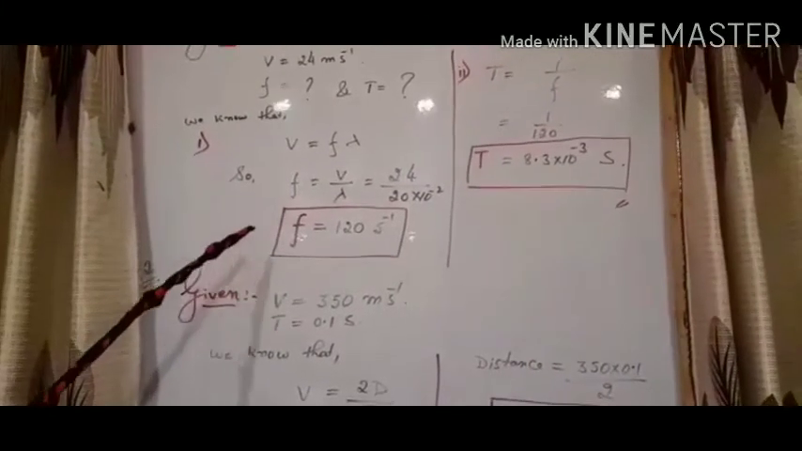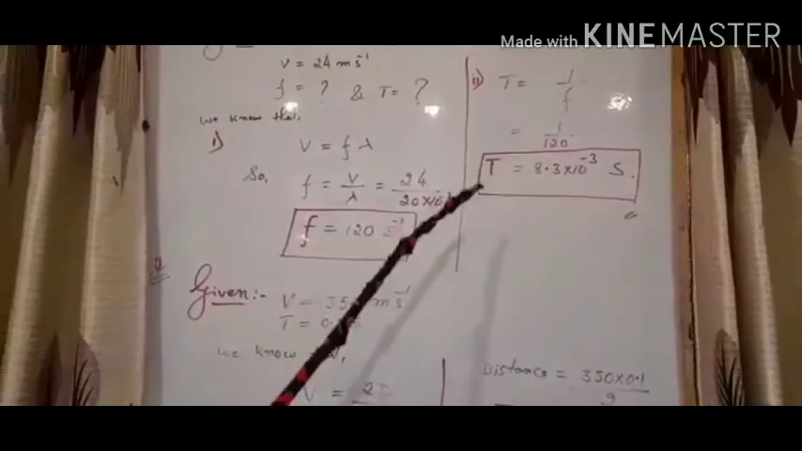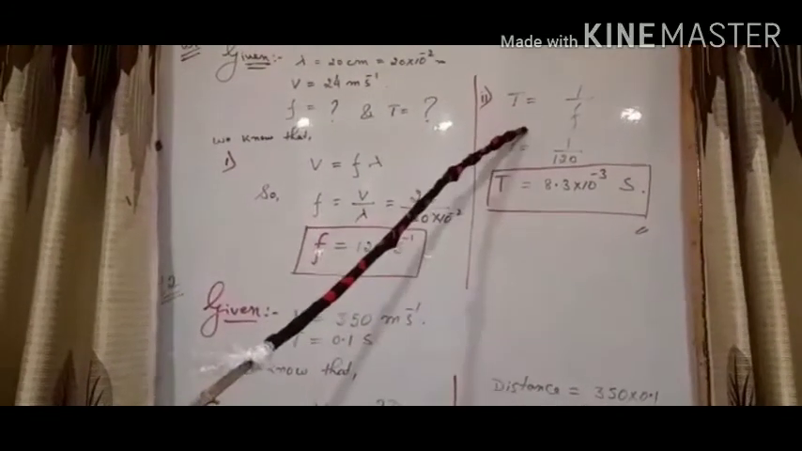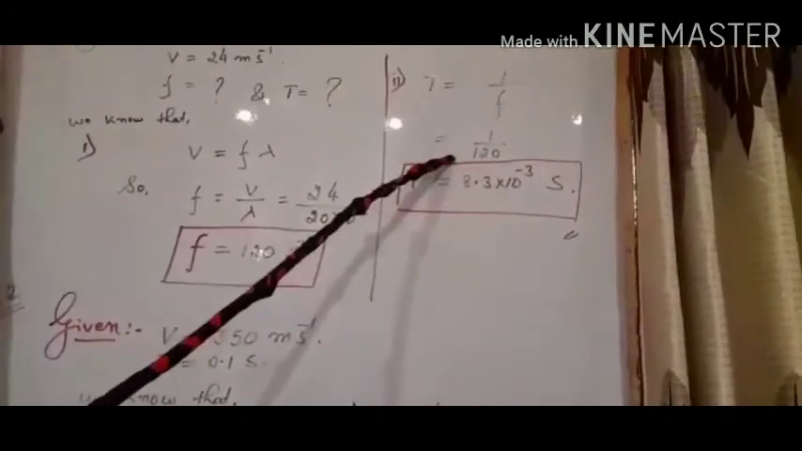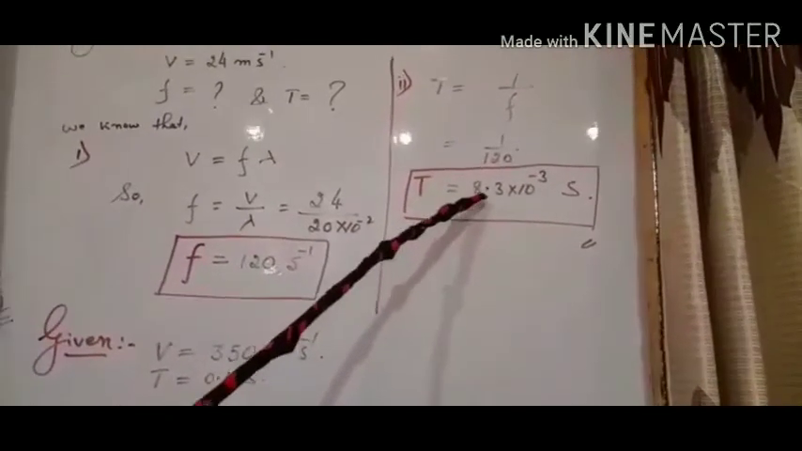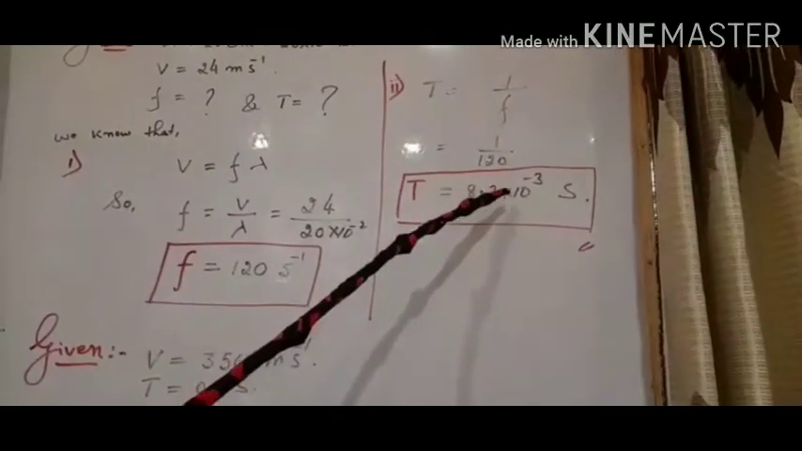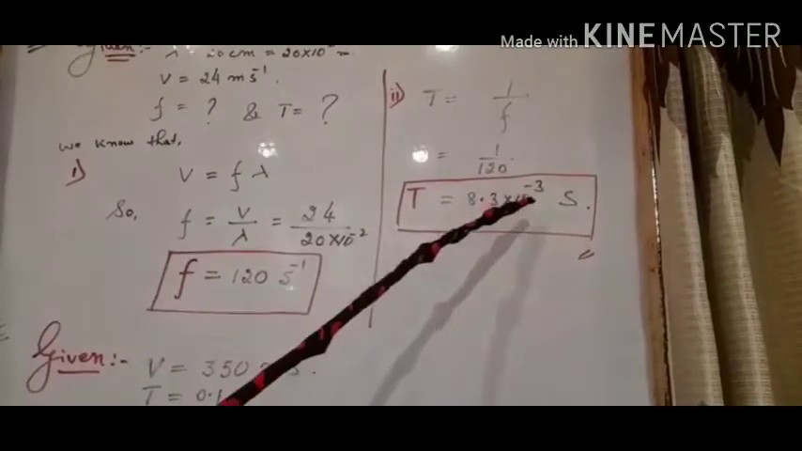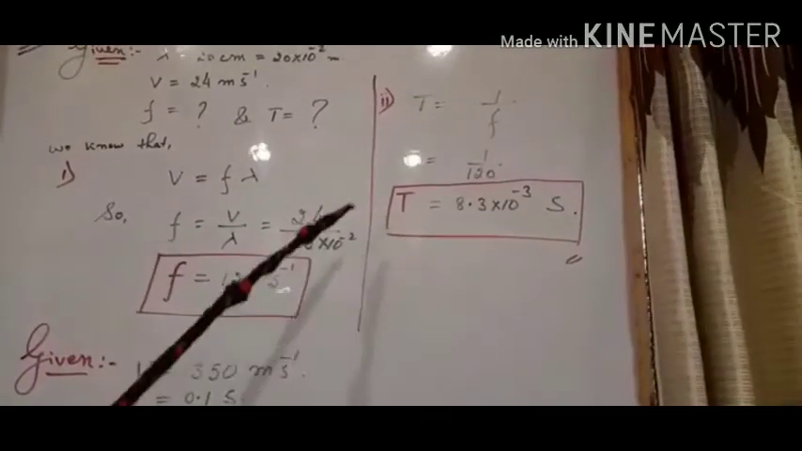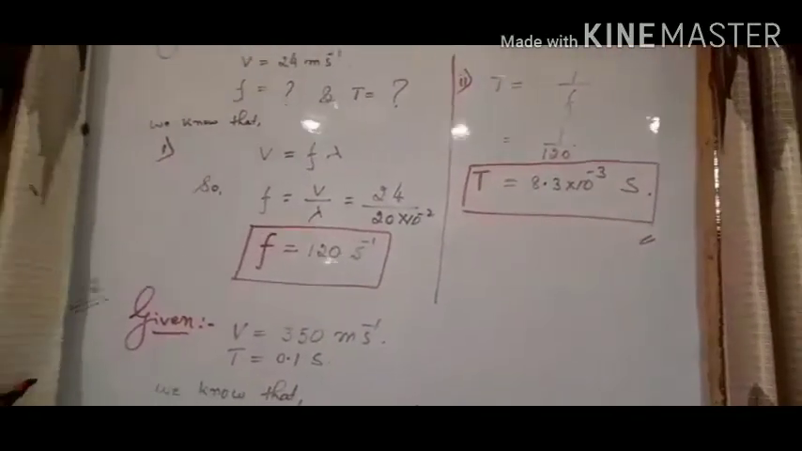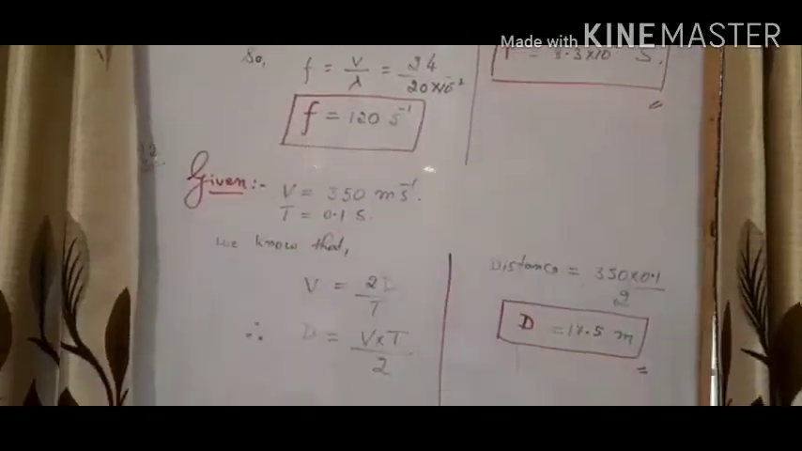Now we have to calculate time period. For time period we know that time period is equal to 1 by frequency. So 1 by 120. When we simplify, we get our answer as 8.3 into 10 to the power minus 3 second. So this is how we can solve the first numerical. Now moving on to the numerical number 2.